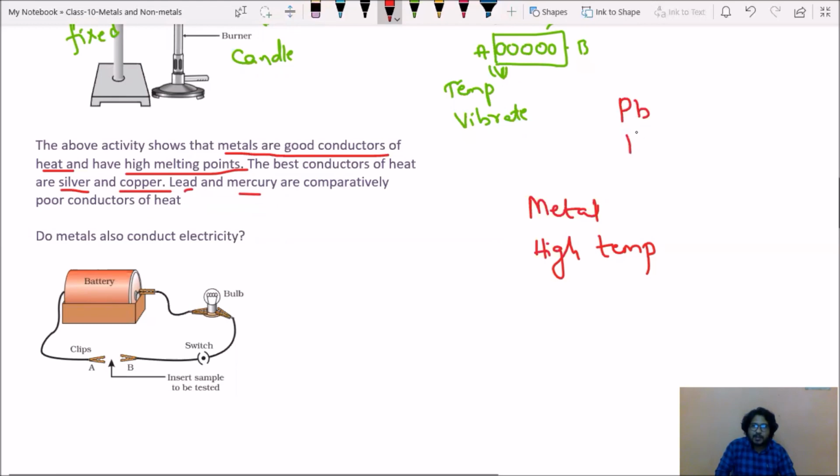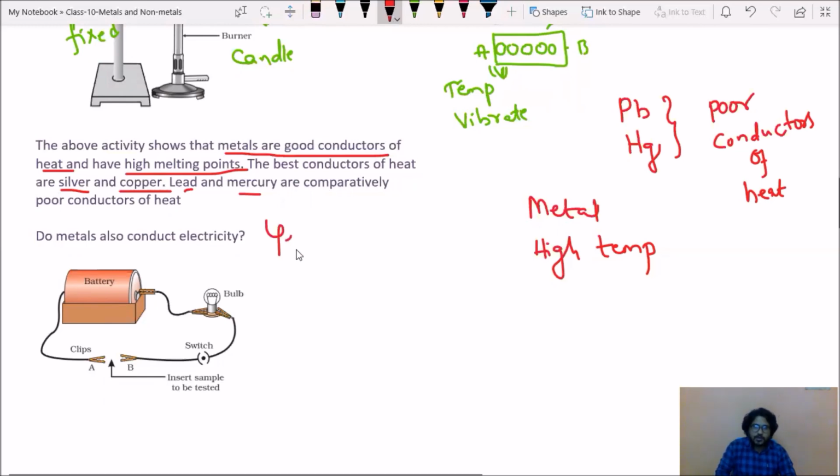Mercury is represented with the symbol Hg. These two metals are poor conductors of heat energy. You must remember this. Next, do metals also conduct electricity?